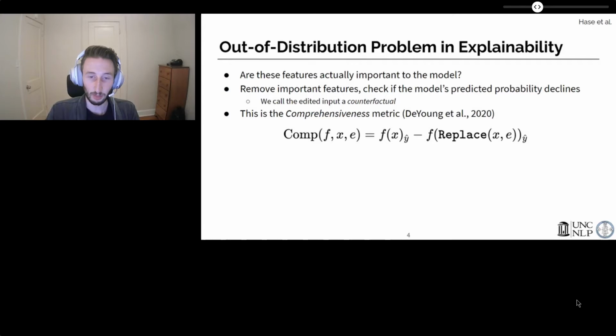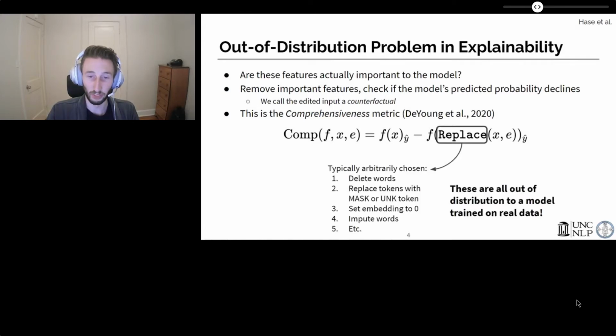Now, when it comes to how the features are removed from an input, there are a lot of different approaches that past works take. And this is where we see the OOD problem appear. Whether you delete words, replace tokens with a special token, or set features to 0, you are creating counterfactuals that do not appear in any standard training distribution. So these counterfactuals will be OOD to a trained model.